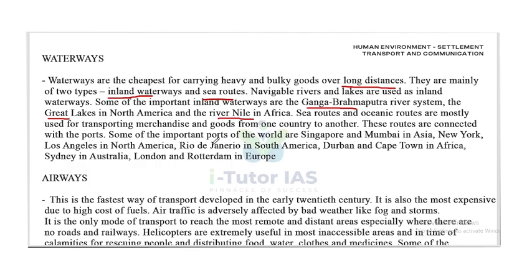Some of the important ports of the world are Singapore, Mumbai, New York, Los Angeles, Rio de Janeiro, Durban, Cape Town in Africa. Again, Singapore and Mumbai in Asia, New York and Los Angeles in North America, Rio de Janeiro in South America, Durban and Cape Town in Africa, Sydney in Australia, London and Rotterdam in Europe.